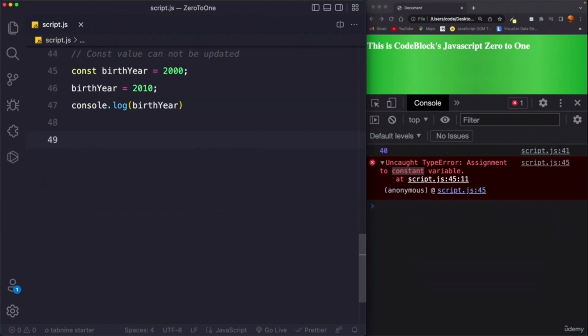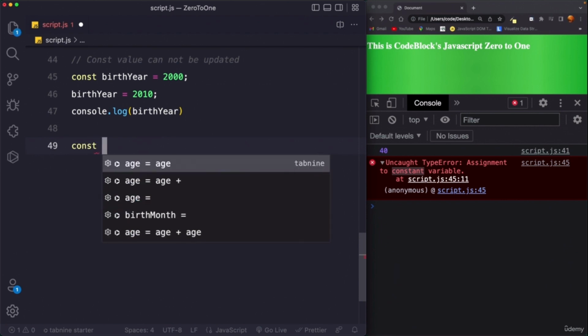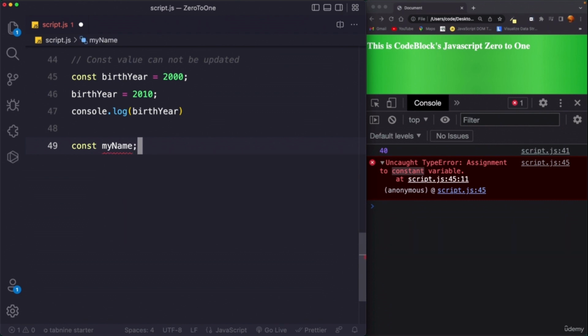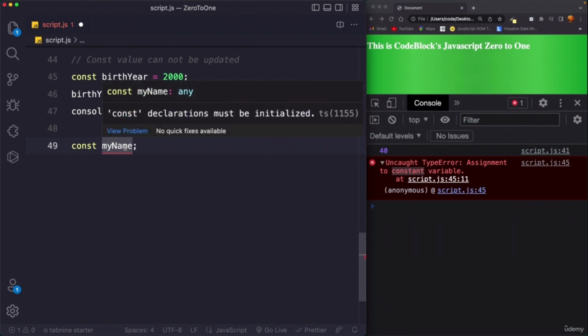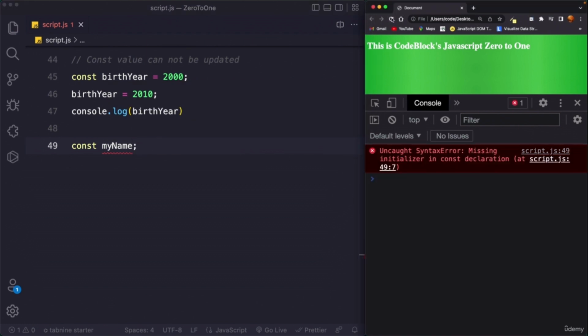Now, the fact that variables created with const are immutable also means that we cannot declare empty const variables. For example, this is not legal, so we cannot say const myName. So we cannot define an empty variable using the const keyword. And if you look at the warning, it says const declarations must be initialized. So if I save this and reload the browser, you can read it says missing initializer in const declaration at script.js:49. So at 49, this error originated.